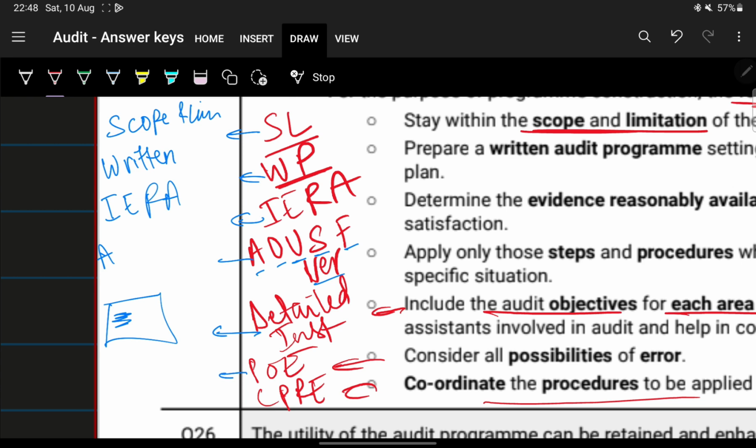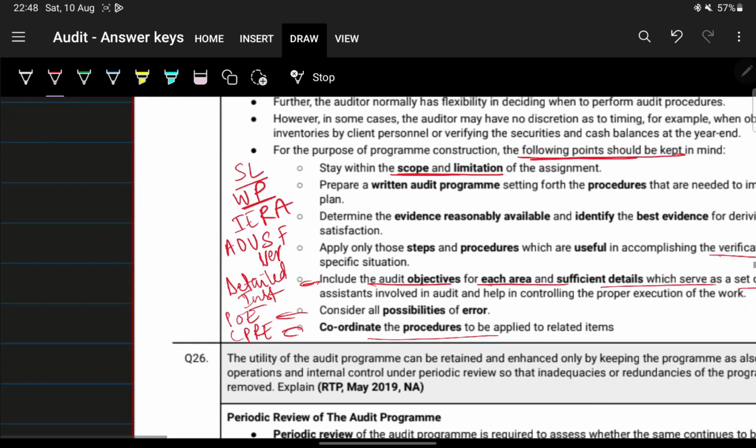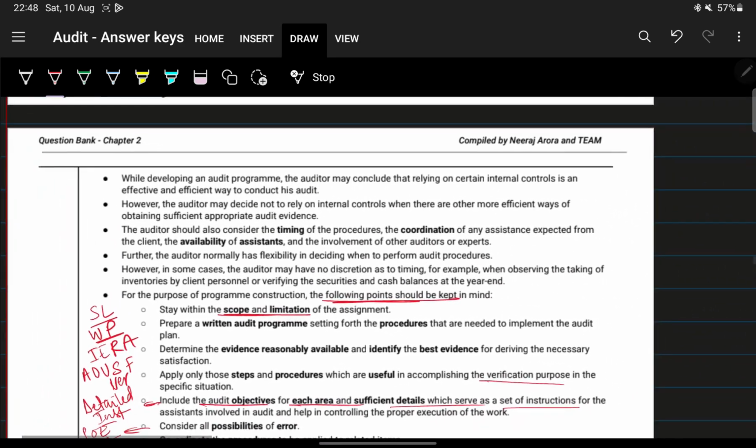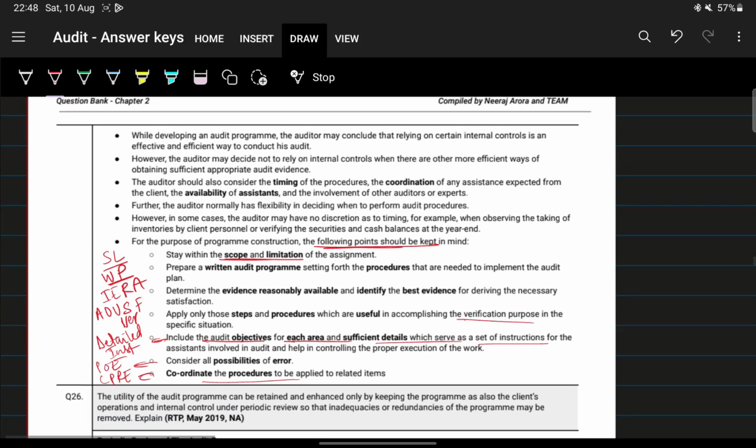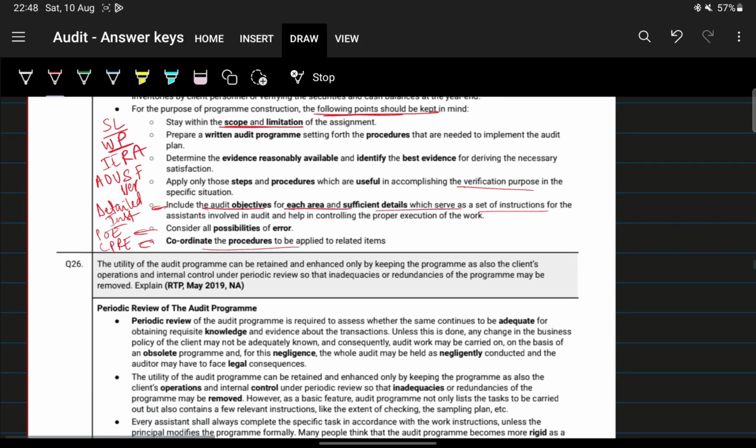Next, POE, consider all possibility of error. And last, what is this? This CPRE, coordinate procedures of related items, or related entries. So these are the things that you need to keep in mind while preparing the audit program.